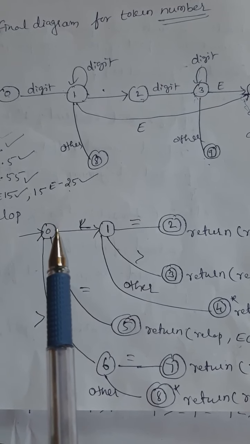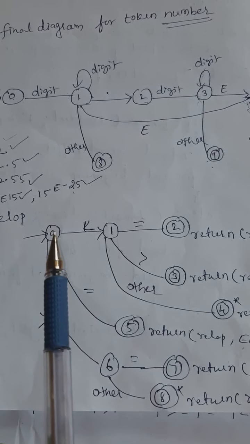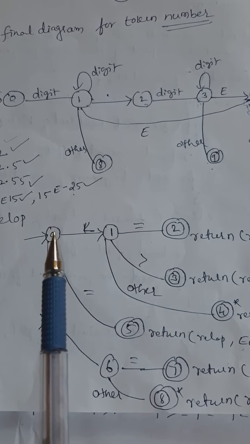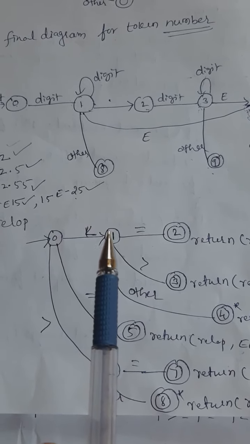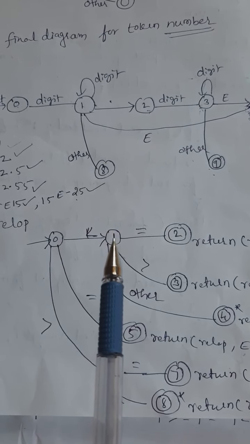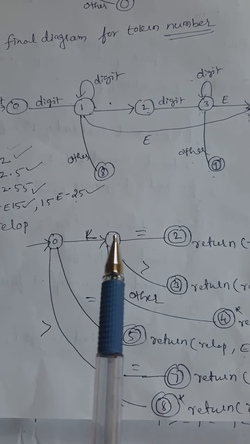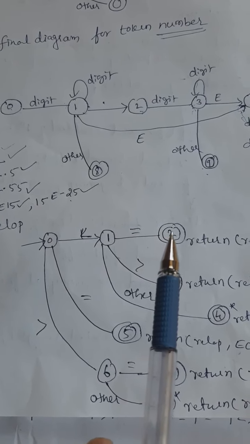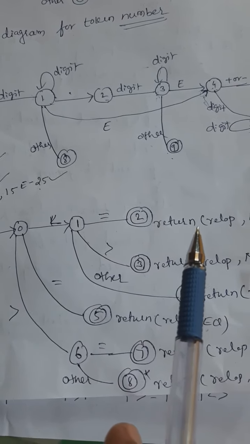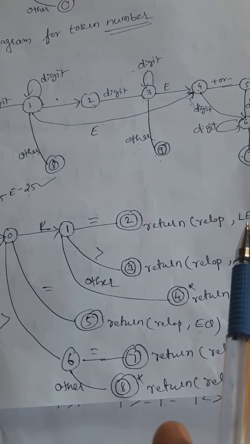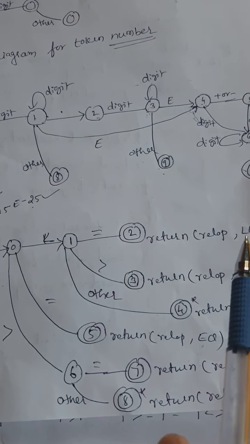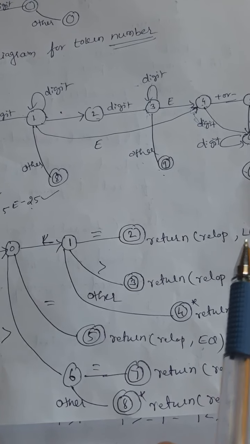Assume that the relational operator is less than. So if it is less than, as I said, I will change the state from 0 to 1. After reaching the first state, I will check the next operator. If the next operator is equal to, then I will move to the second state and I will return the token along with the attribute value. So what is the token here? Relop is the token and the attribute value is less than or equal to.